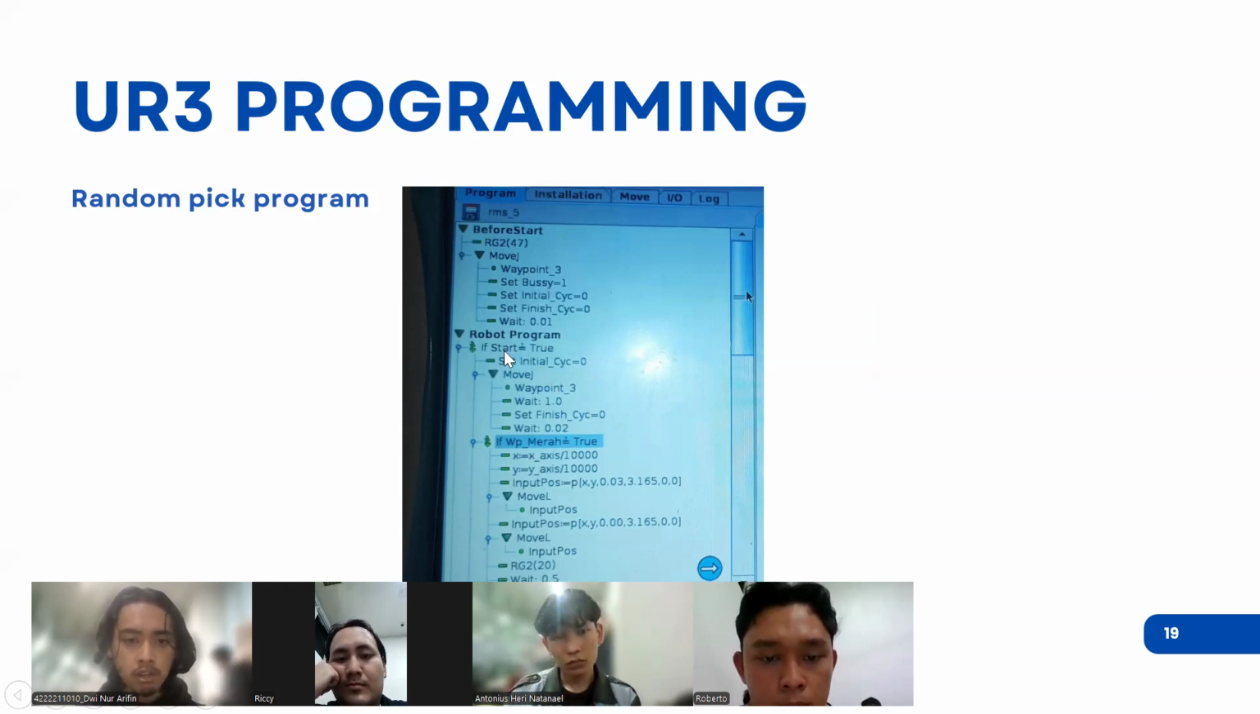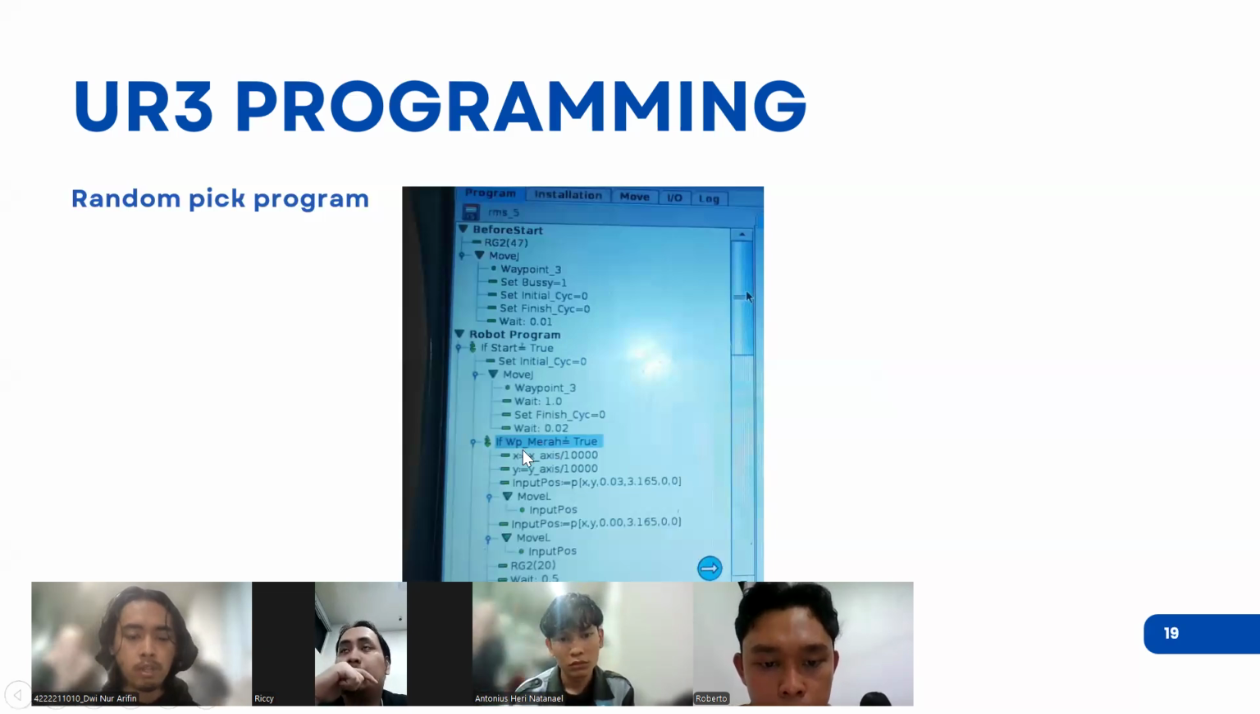If you look at the first step, there is a sequence to get the initial position before starting, and then going to the start-stop condition checking, and then checking the workpiece color. What is the color of the workpiece for the correct palletizing? And here is how the robot gets the correct random picking coordinate.